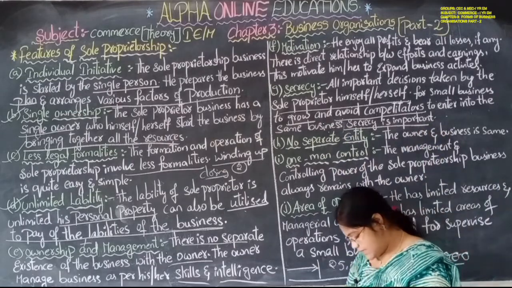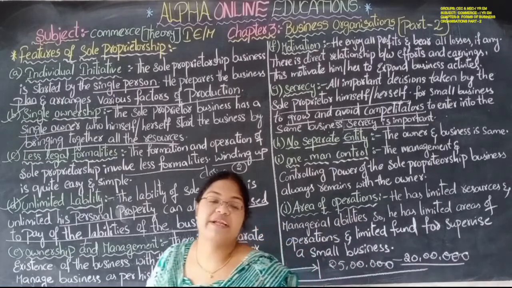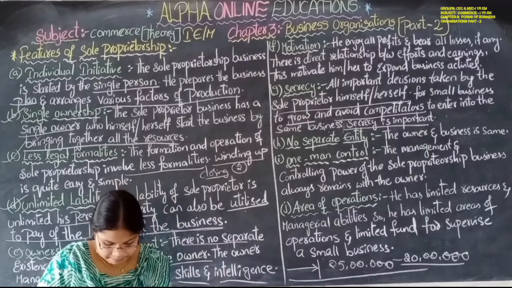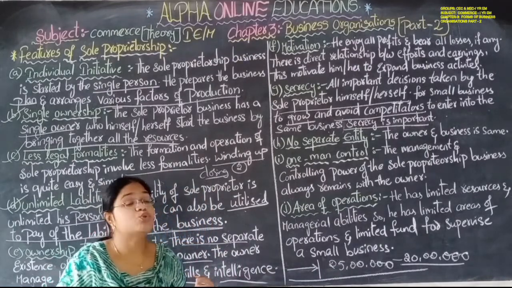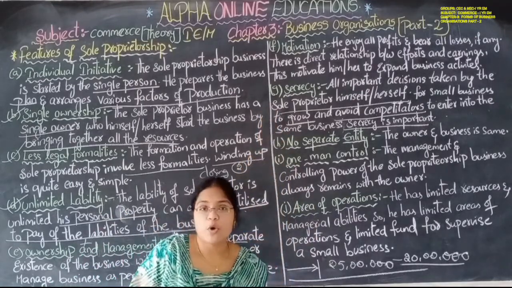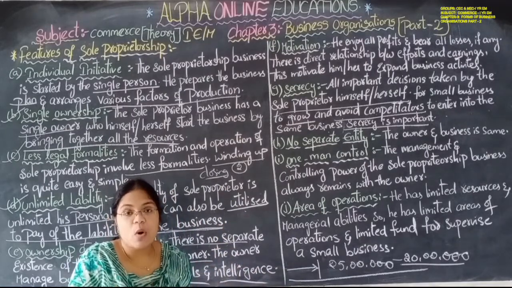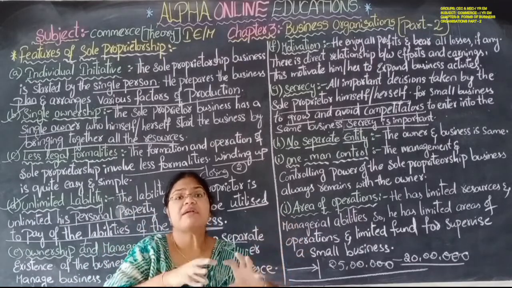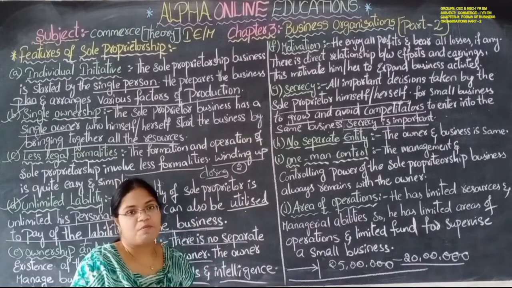So secrecy is very important for the sole proprietorship business, in order to avoid the competitors. In order to avoid the competitors, secrecy is very much important for the sole proprietor. He has to maintain everything secret. Otherwise, what happens? Other competitors will enter into the market and it will become a big headache for the sole proprietor.